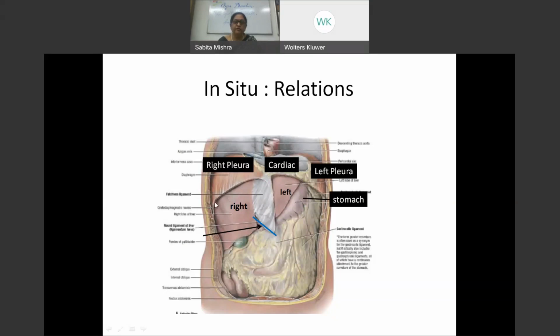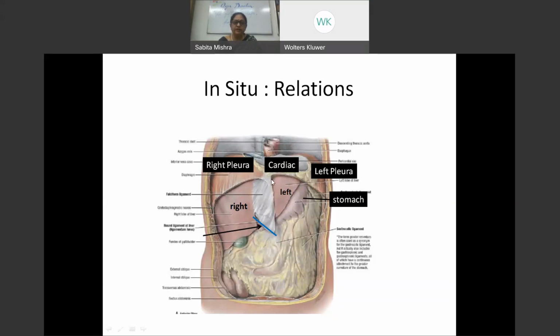So the right part of the liver is actually fitted against the right dome of the diaphragm, and the left part of the liver is fitted against the left dome of the diaphragm. And what do we say, right and left?